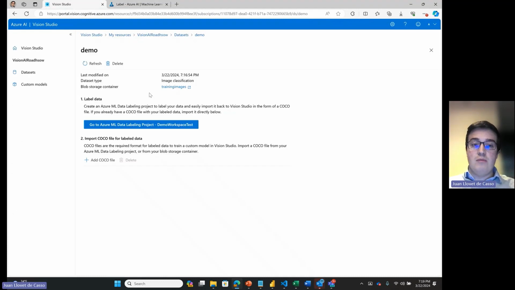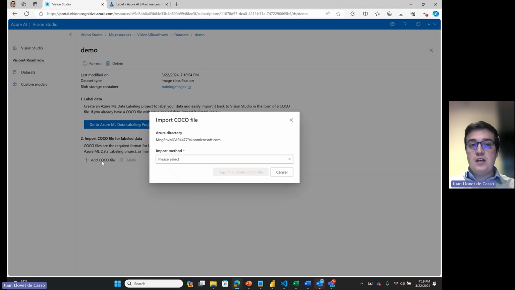And once you have finished labeling your images, you would come back to Vision Studio and you would go to add a COCO file. Because what we've basically done with this Azure ML labeling project is create our own file, which is now stored in our own container.